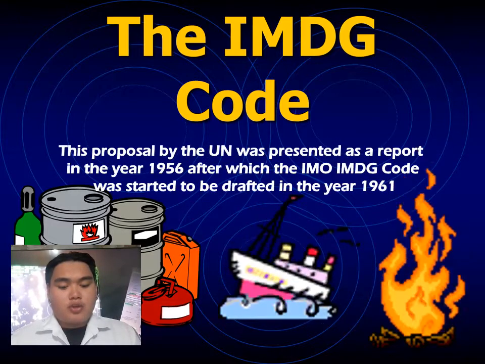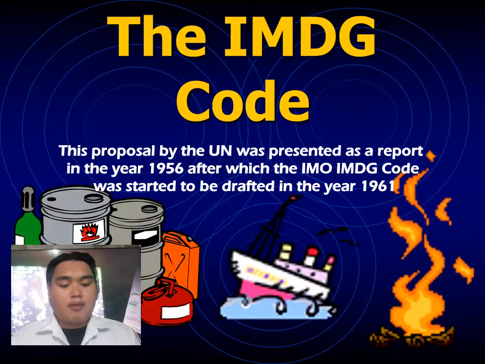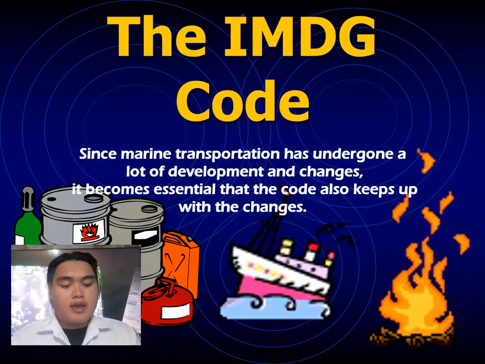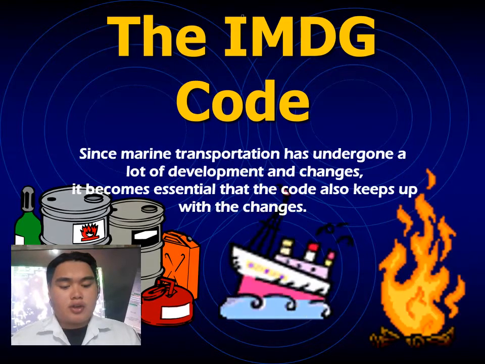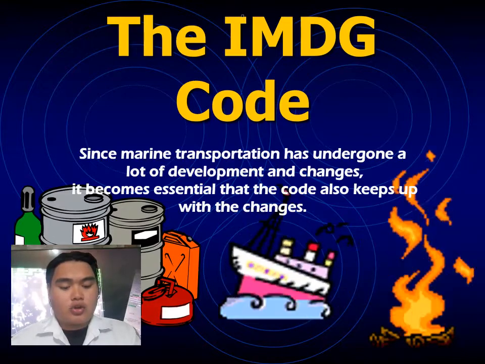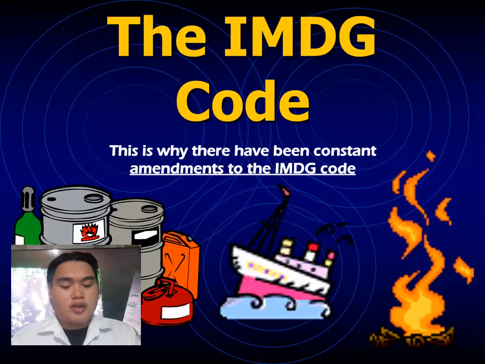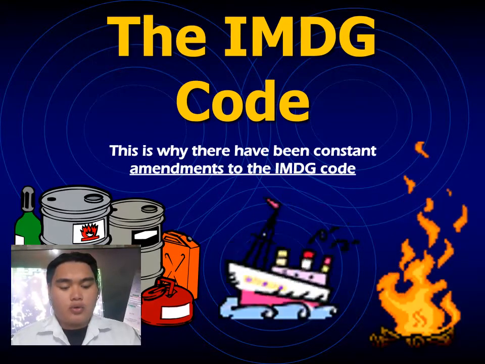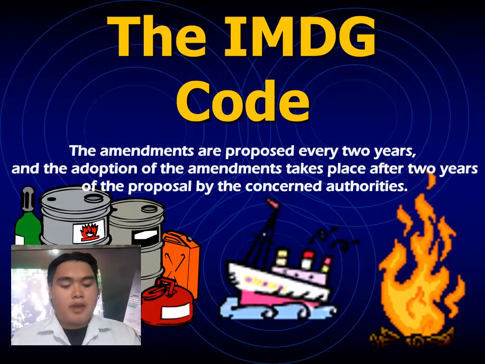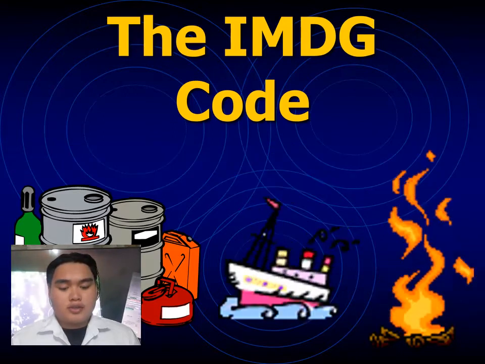This was proposed by the UN and presented in a report in the year 1965, in which the IMO code started to be drafted in the year 1961. Since marine transportation has undergone a lot of development and changes, it becomes essential that the code also keeps up with the changes. That is why there have been constant amendments to the IMDG Code. The amendments are proposed every 2 years, and the adoption of the amendments takes place after 2 years of the proposal with the concerned authorities.